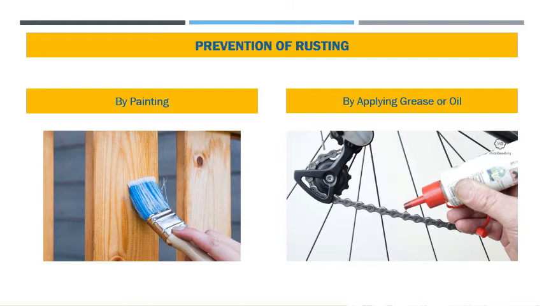Rusting of iron can be prevented by painting. When a coat of paint is applied to the surface of an iron object, then air and moisture cannot come in contact with the iron object and hence no rusting takes place. By applying grease or oil: when some grease or oil is applied to the surface of an iron object, the air and moisture cannot come in contact with the iron object and hence rusting is prevented.